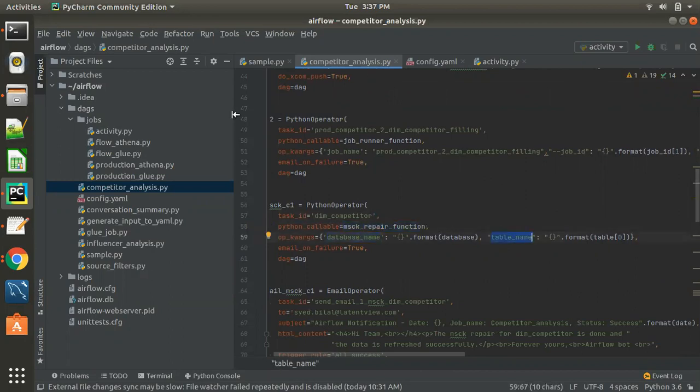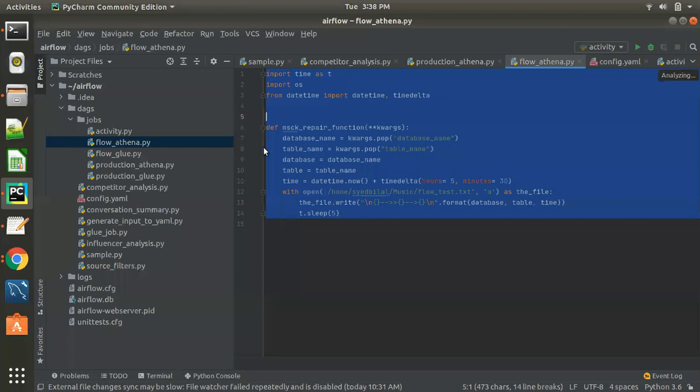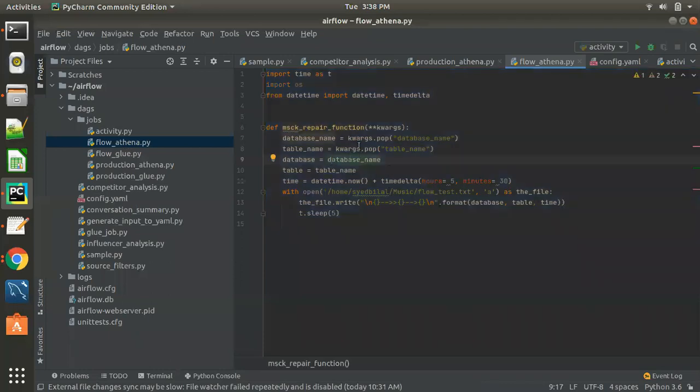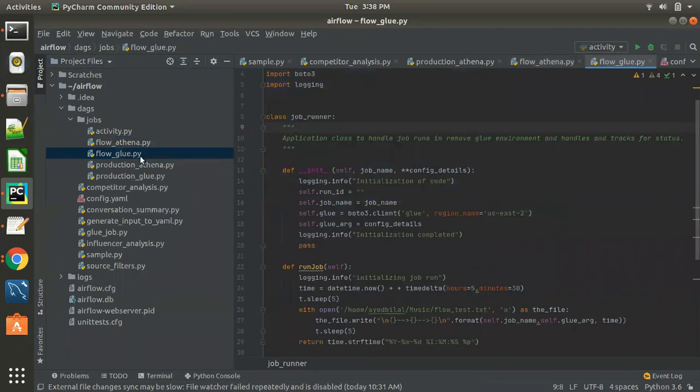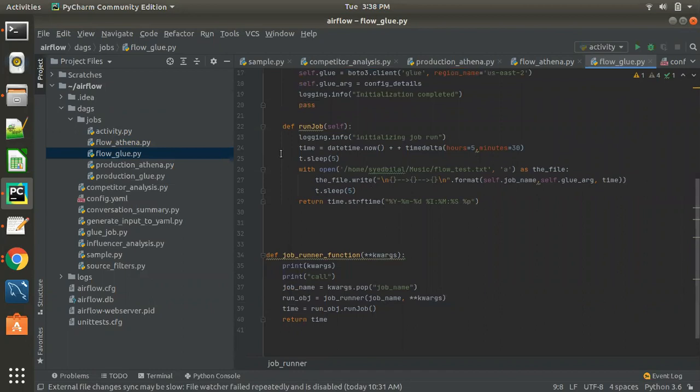Maybe what I'll do is, since I don't have the real triggering Glue job, I'll have something like a flow for Athena, where I'll print the database name. Okay, I think I have it. So I'll write.